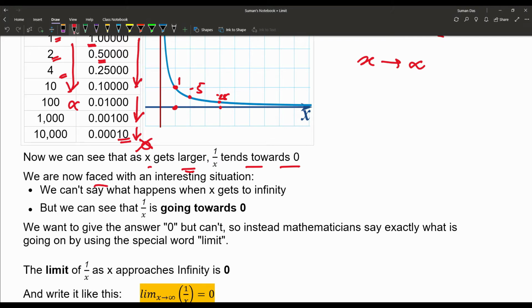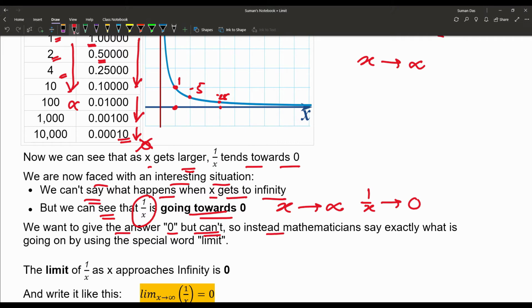So we are faced with an interesting situation. We cannot say what happens when x gets to infinity, but we can see that 1 by x is going towards 0. That means when x tends to infinity, 1 by x tends to 0. We want to give the answer 0, but we cannot.